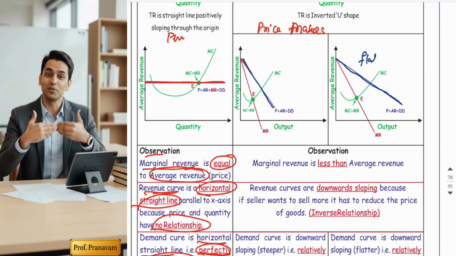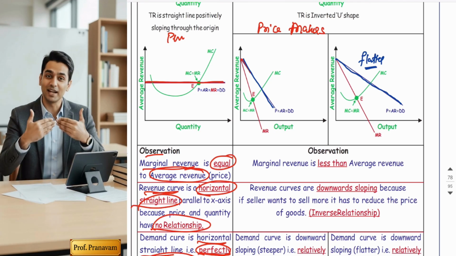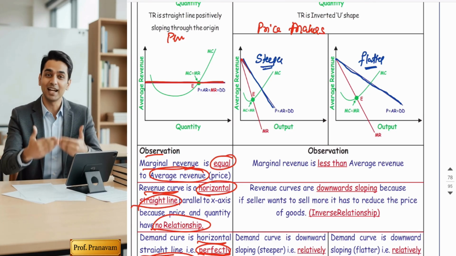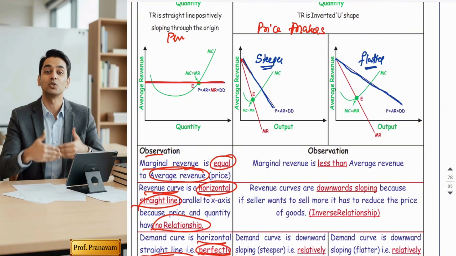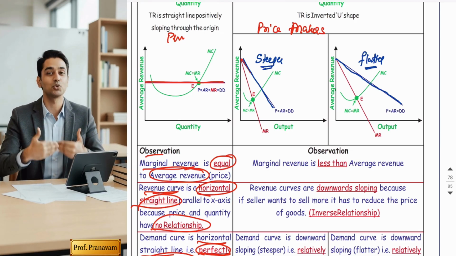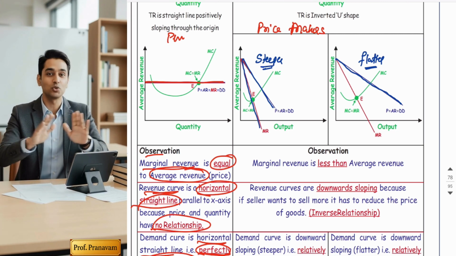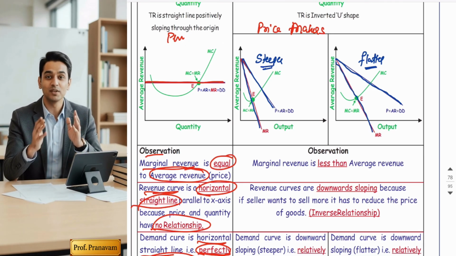The only difference is that in monopolistic competition, the revenue curve is comparatively flatter, and in monopoly, the curve is steeper. Otherwise, the shape is exactly the same. So the points are common in both the markets because both are price makers. And the marginal revenue curve is downward sloping, below AR, and becoming negative. Negative indicates the third stage. We will never produce in the third stage, but it will be there in the diagram. Okay, so let's do the comparison.